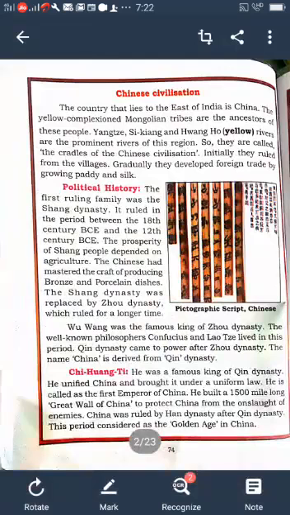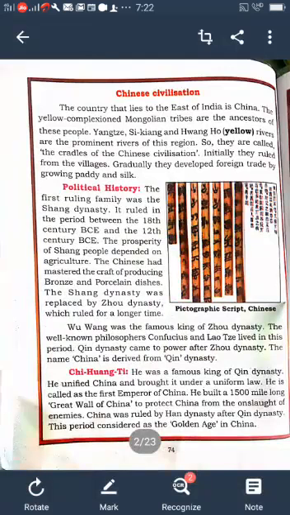As with the Egyptian civilization, many dynasties ruled in China, and the important dynasties are the Shang dynasty, Zhou dynasty, Qin dynasty, Han dynasty, and also the Sung dynasty. These are all the important dynasties. Which are the important dynasties that ruled in China? That means Shang, Zhou, Qin, Han, and Sung.